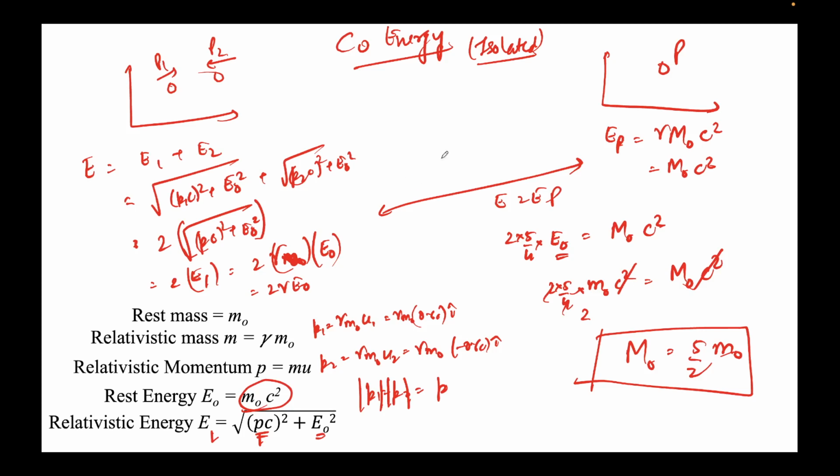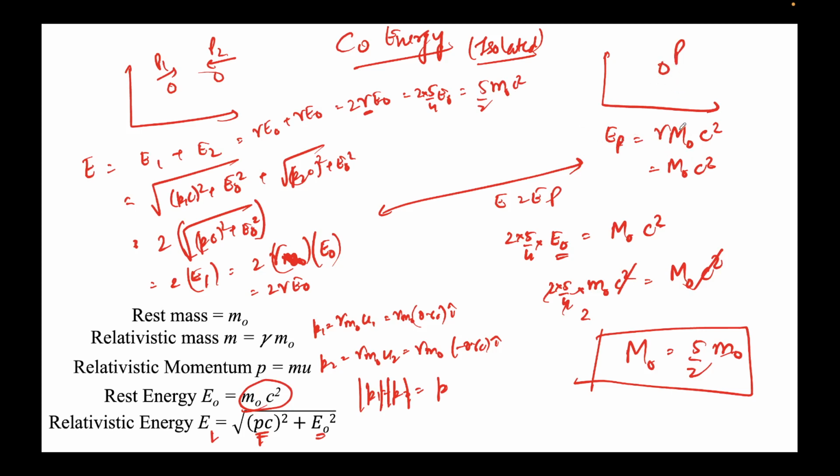After that, we put in the conservation of energy picture. I calculated the total energy, which is E1 plus E2, or I should have actually done gamma E naught plus gamma E naught, which would have been much simpler. So this is 2 gamma E naught, and gamma we calculated in the last slide is 5 by 4. So 2 into 5 by 4 into E naught is 5 by 2 m naught c squared. That's what we did here, 2 gamma E naught. And energy has to be conserved, so this has to be equal to the energy of this particle.